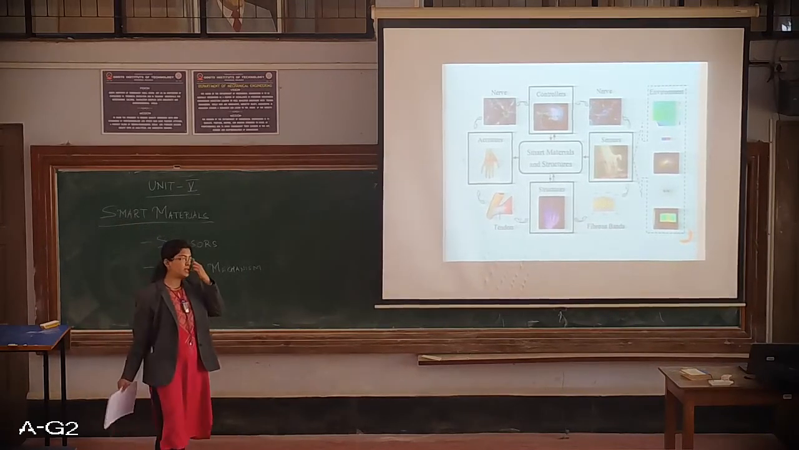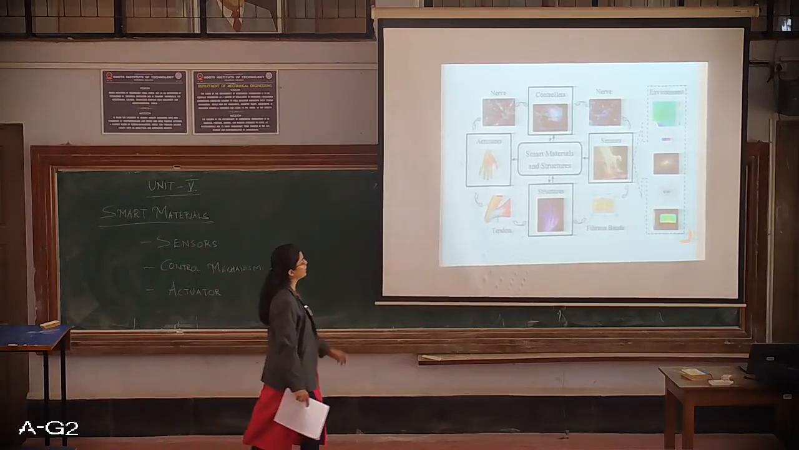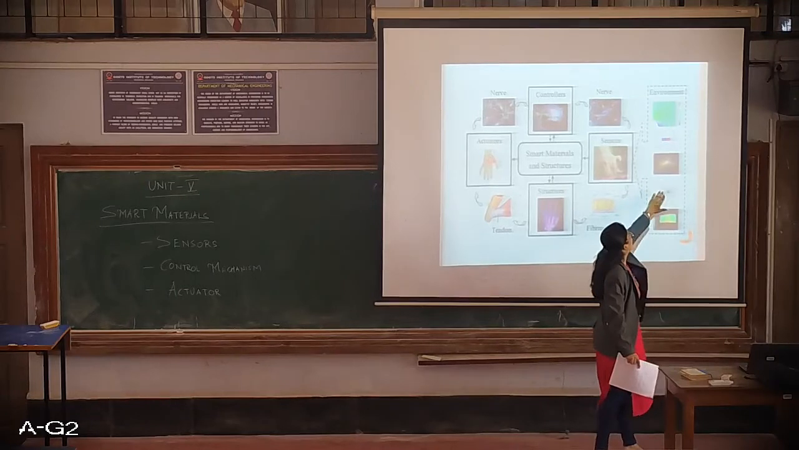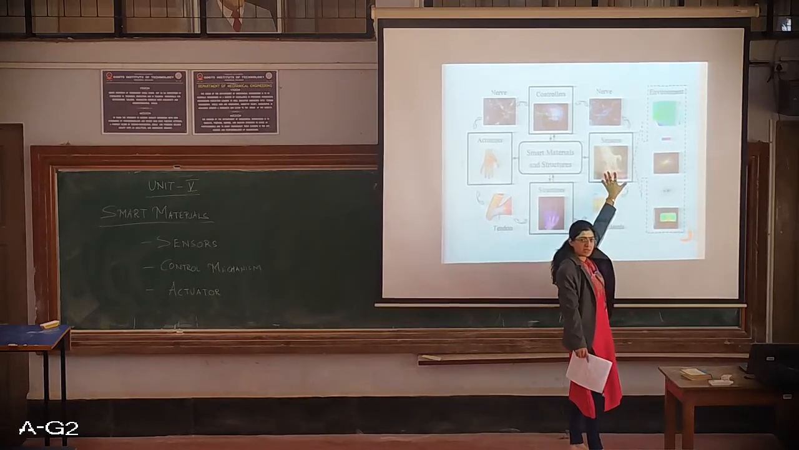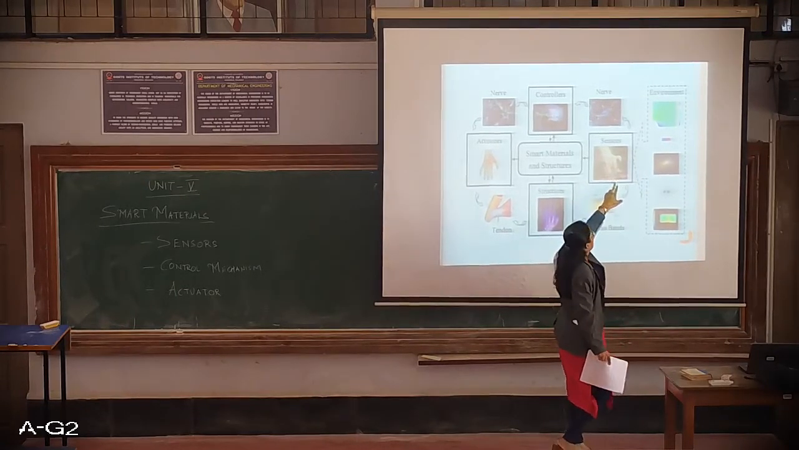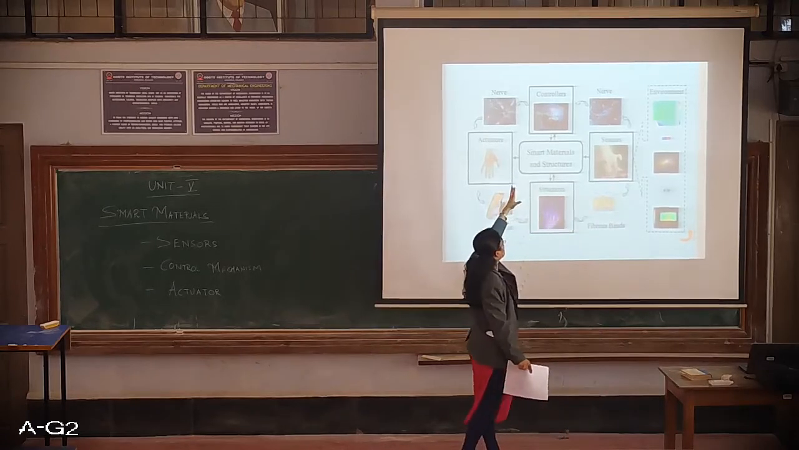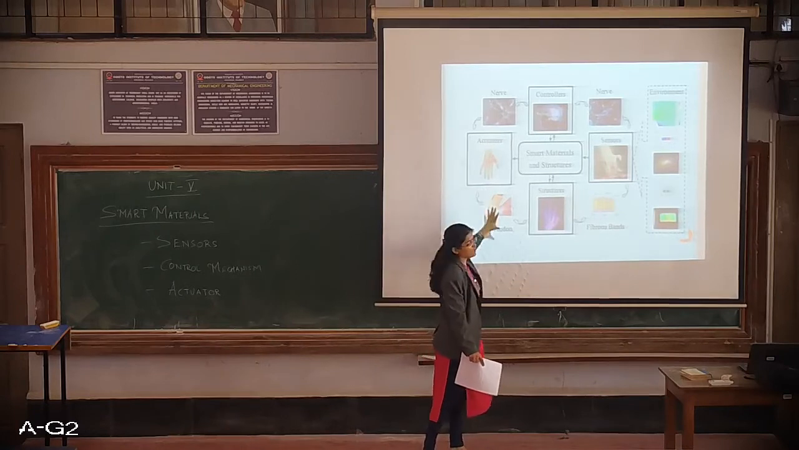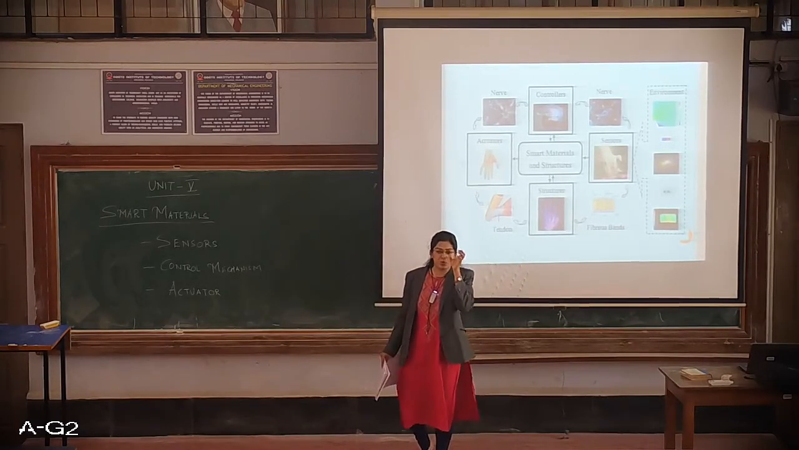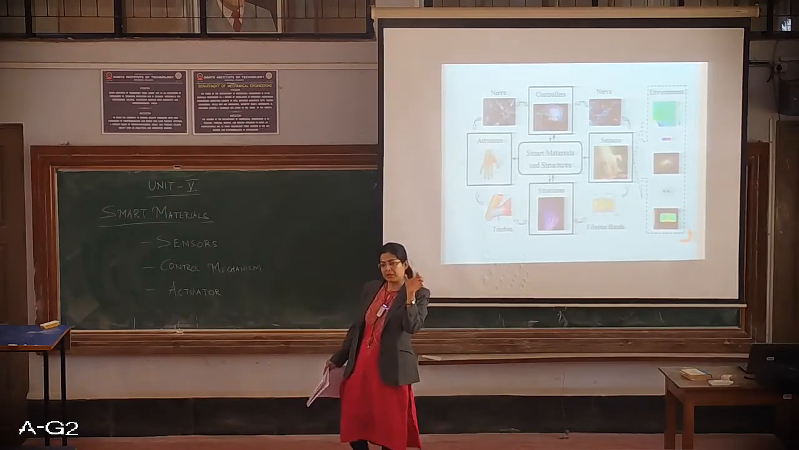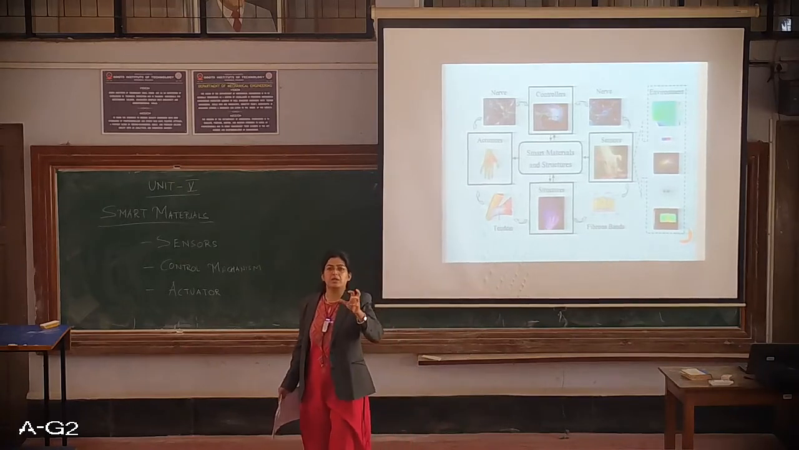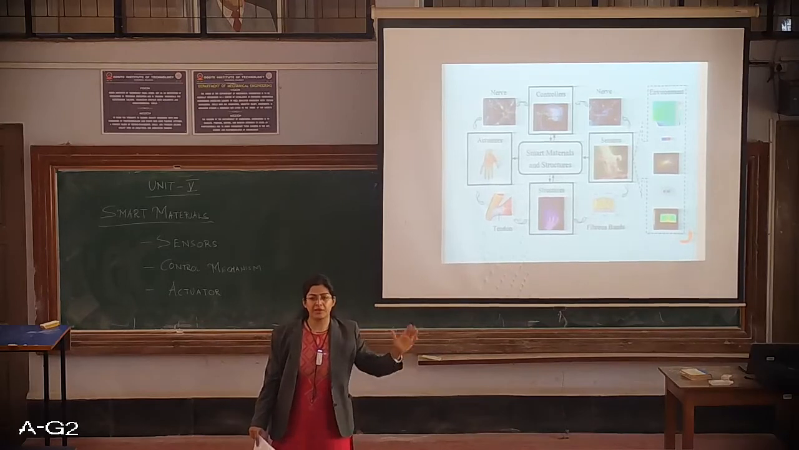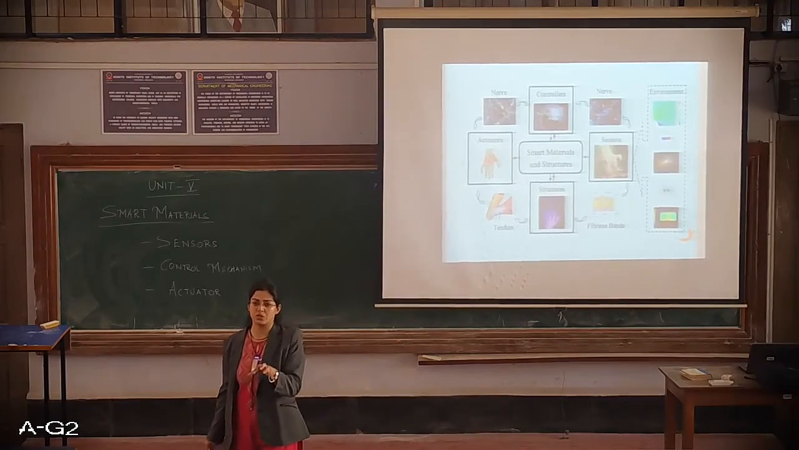Whenever there is an external stimulus, it is sensed by a sensor. The sensor then sends the signal to the control mechanism, and then the control mechanism gives a signal to the actuator. Until that stimulus is there on that particular material, the smart material will change its property. Once that stimulus is removed, it will go back to its original state.